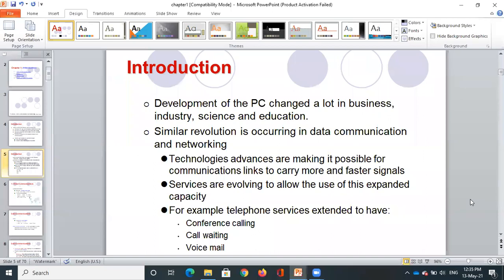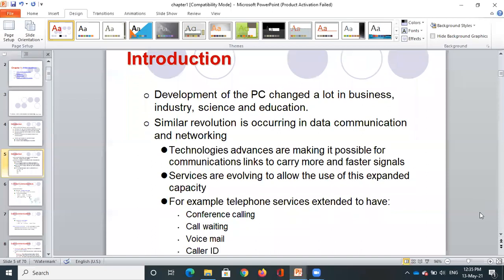So for example, telephone services have extended. In earlier days we had normal telephone communication, but later on we introduced conference calling, call waiting, voicemail, and caller ID tracking. So these are some of the advancements that have taken place. Earlier we had only these things, but these days we can also have video calls, Zoom meetings, and so on. So all these are different advancements that are taking place in the internet.